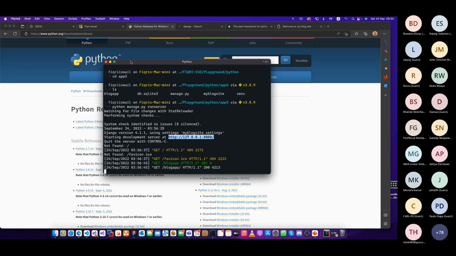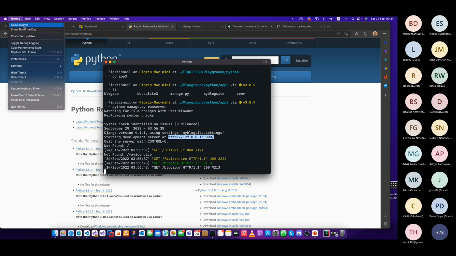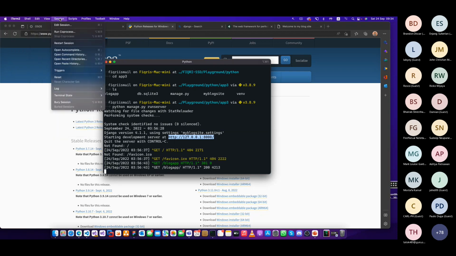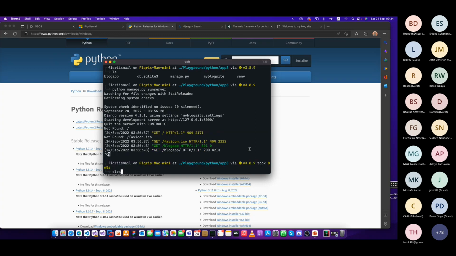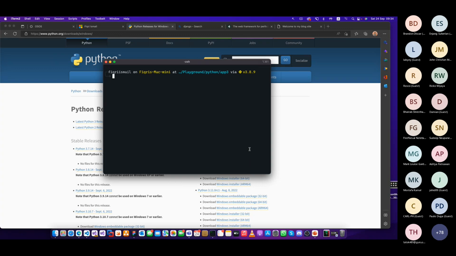I will open another terminal here. Let's stop this. On your command prompt, PowerShell, or any shell you use, you can just say python --version, and if Python is installed, you will see the version here. That means you have Python installed and it's working fine.